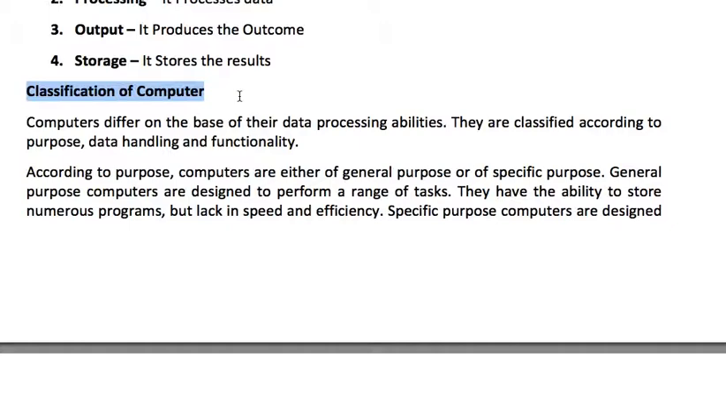So according to purpose, the computers are either of general purpose or a specific purpose. General purpose computers are designed to perform a range of tasks, so many tasks. They have the ability to store numerous programs but lack in speed and efficiency.